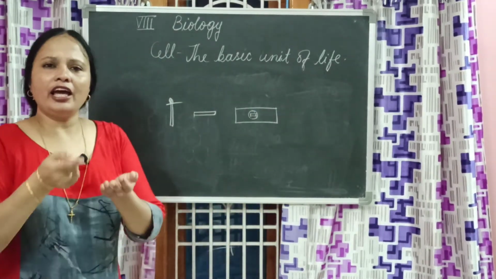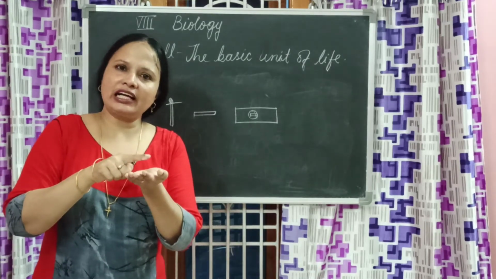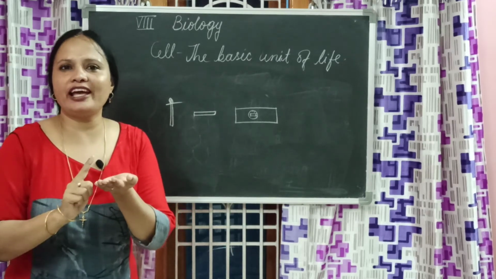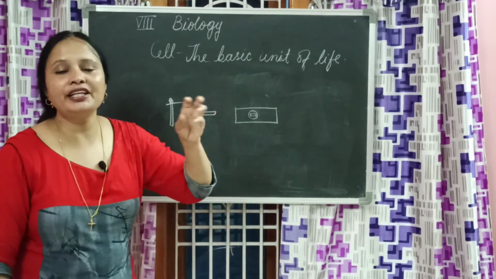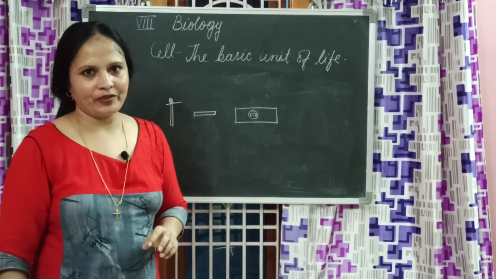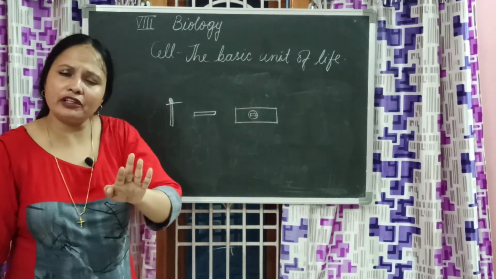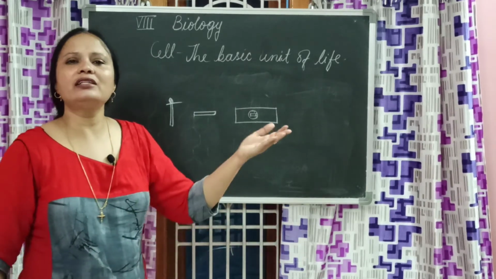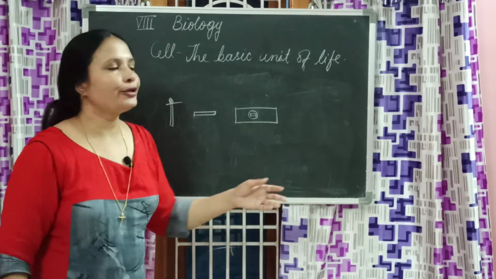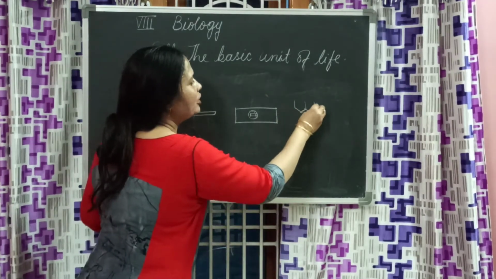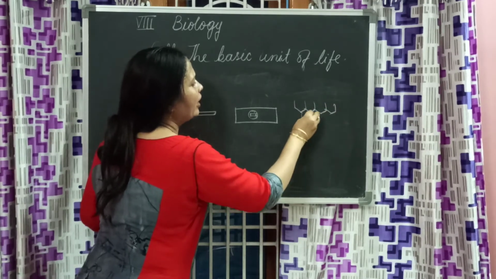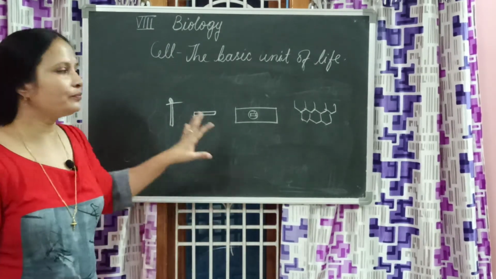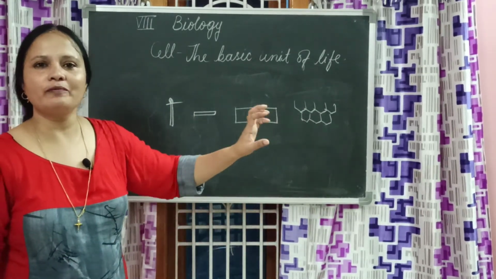And then carefully you cover it with a cover slip. See that you don't get any air bubbles. If you see air bubbles, you won't be able to see the tiny room beehive kind of arrangement. So cover it very carefully without air bubbles, and then remove the excess water. Now take it and observe it under a microscope. You observe this kind of arrangement exactly the way Robert Hooke observed. That is how we observe cells.